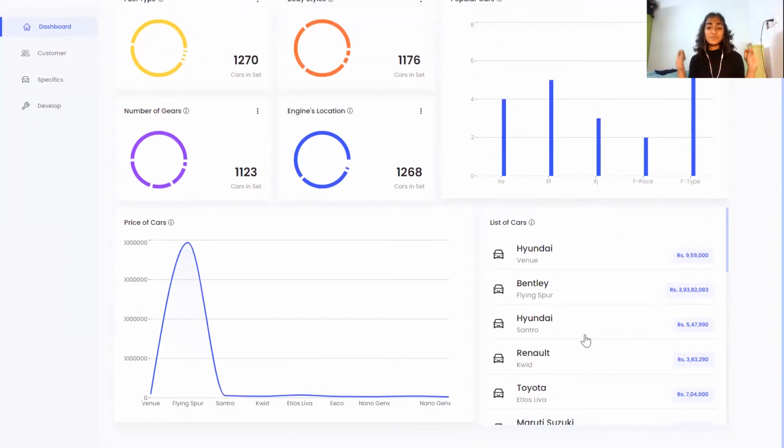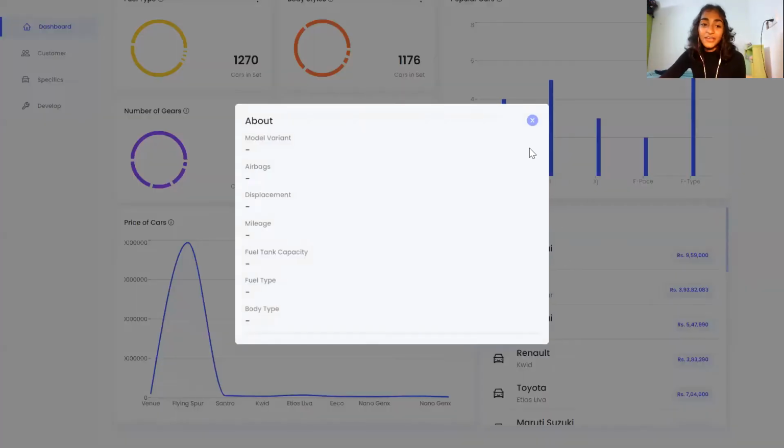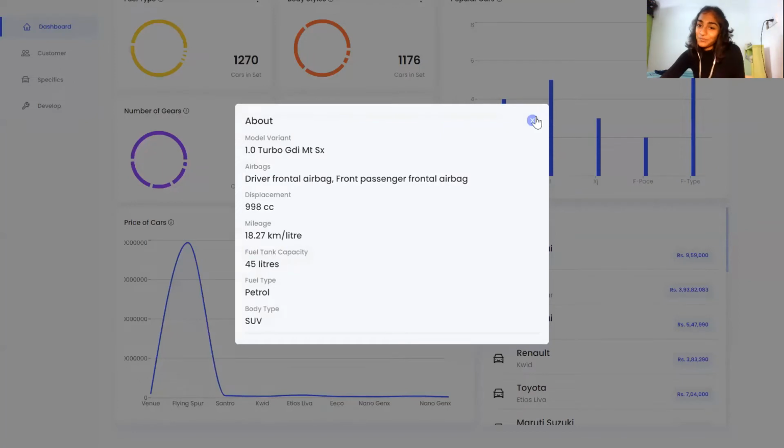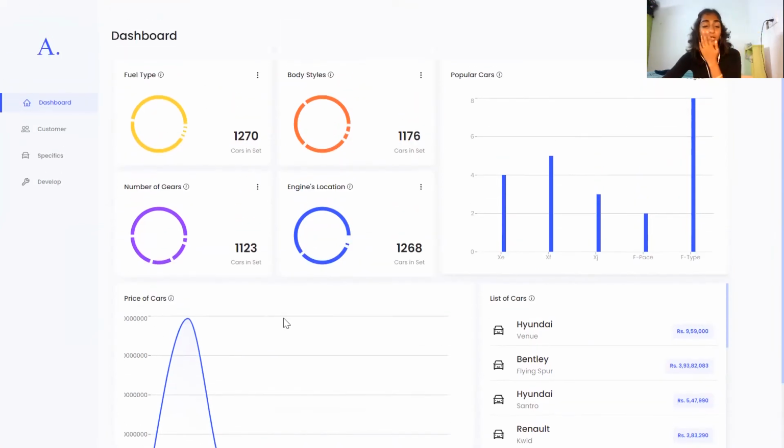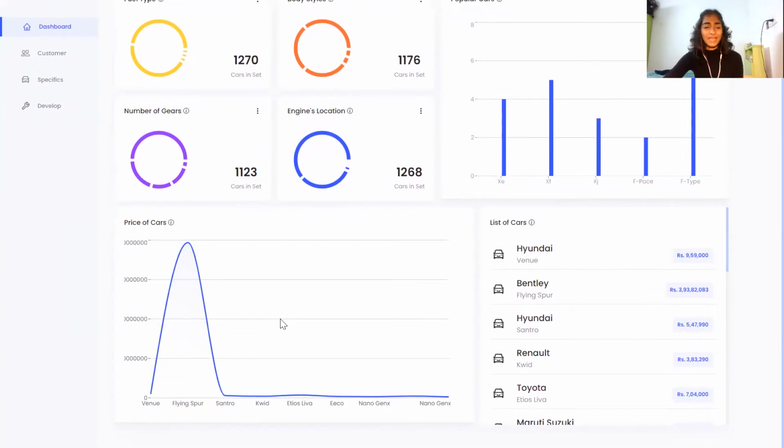So this is a list of cars. This table basically spews out 20 cars at random, and you can click on them and get to know more about that car. Another fun aspect tells you about the price of those cars, where it graphs out the price of 10 cars, and you can just take a look and get to know about the average price.